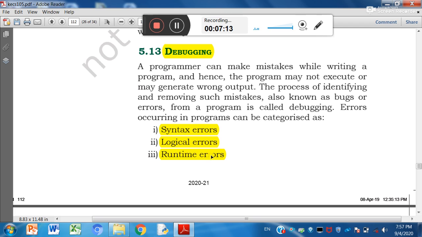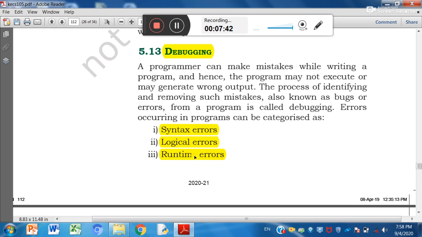Whereas in runtime error, there will be no syntax error and no logical error, but interpreter will not be able to execute. Why? Because of certain conditions, such as use of inappropriate data type. If you are dividing any integer with a string, output will be nothing.